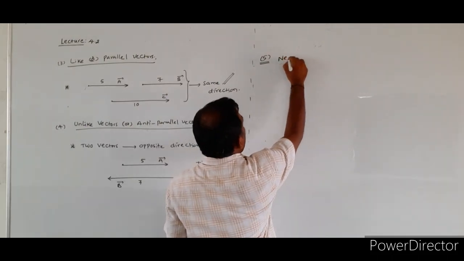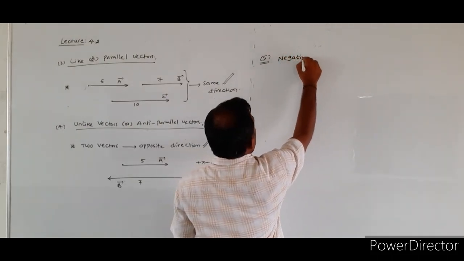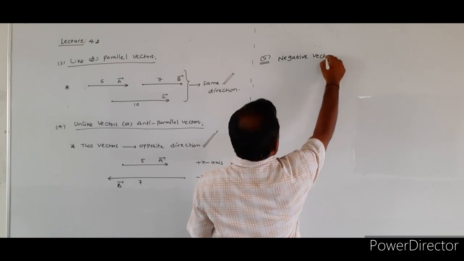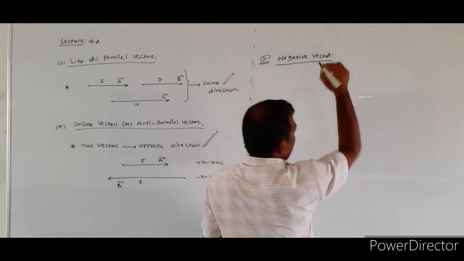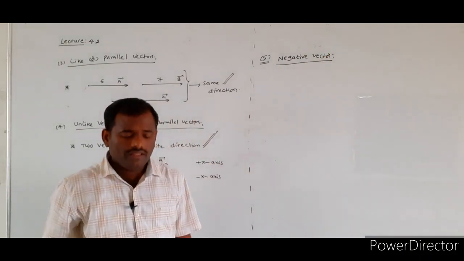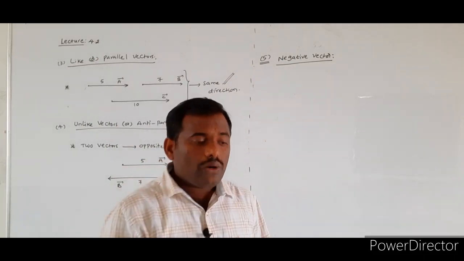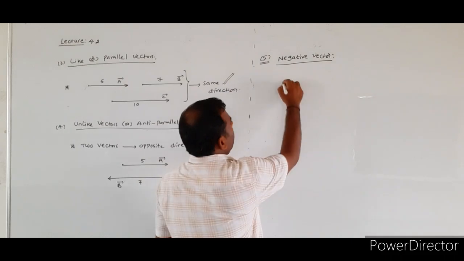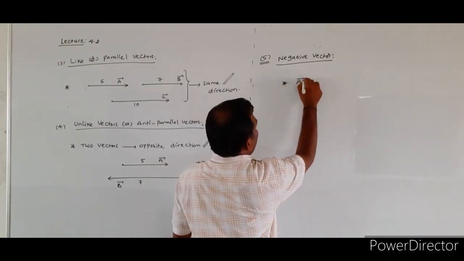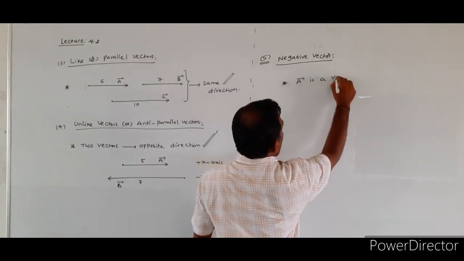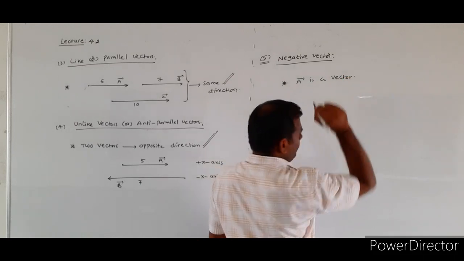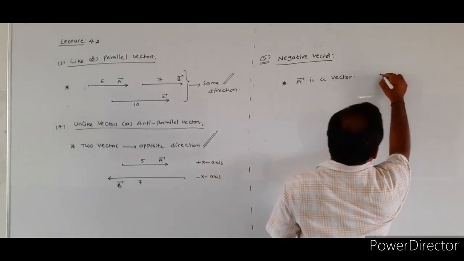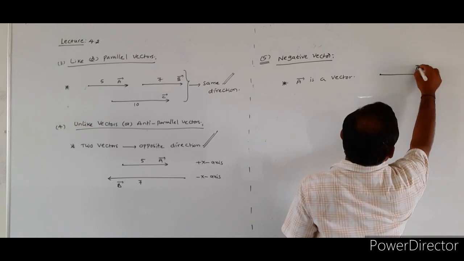Next one is negative vector. For a given vector, how can we define the negative vector? Let us consider A bar is a vector. This is a representation of vector A bar.